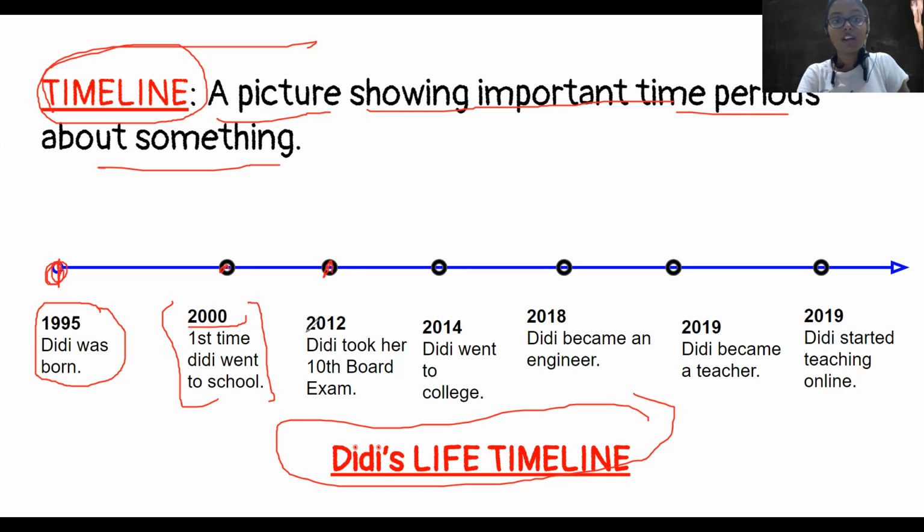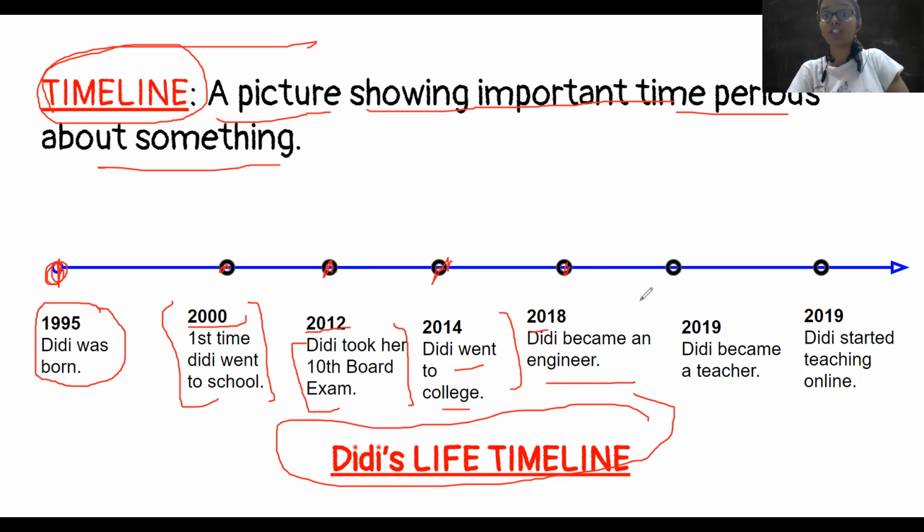Then she's written 2012. 2012, Didi took her 10th board exam. Now 10th board exam is a very important part of our life. So Didi wrote 2012 was a very important. So यहाँ पे mark किया और लिख दिया 2012. Didi took her 10th board exam. 2014 को दीदी के लाइफ में क्या हुआ? दीदी went to college. So that's why it was very important time, right? School is over now. Didi is going to college. So very important. So 2014.